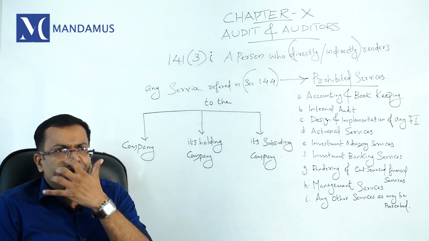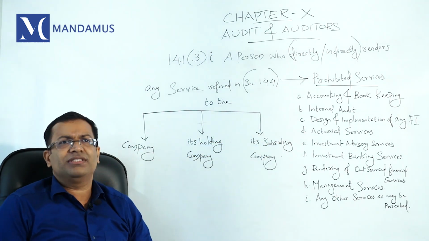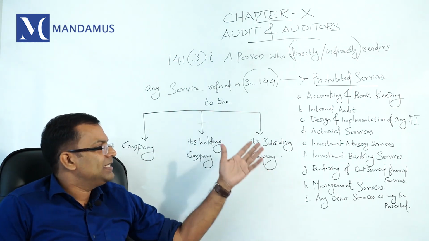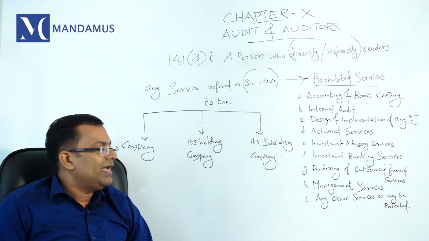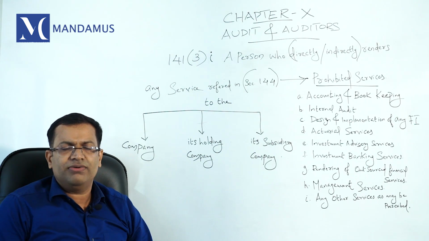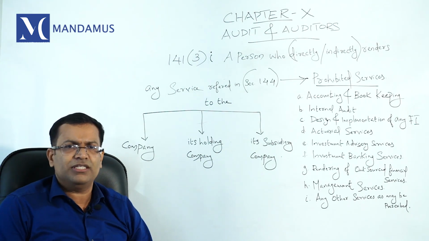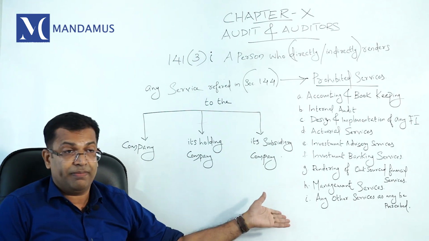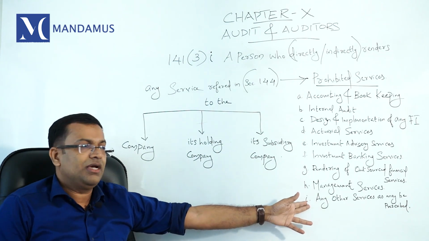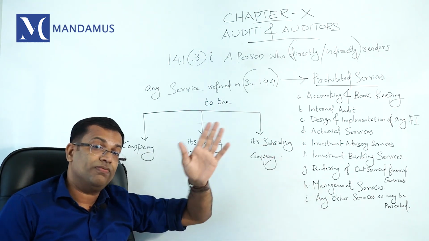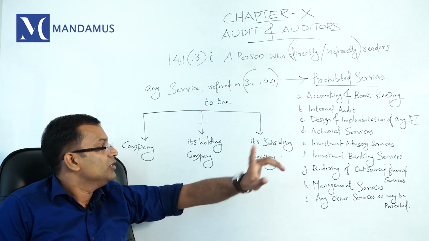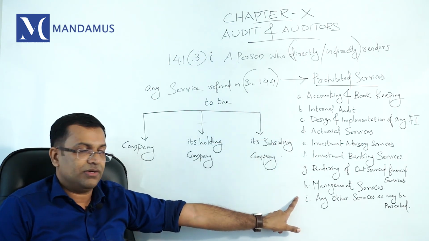See, what are those prohibited services? Prohibited services are accounting and bookkeeping, internal audit, design and implementation, actuary services, investment advisory services, investment banking services, management services, any other services as may be prescribed. Any other service as may be prescribed means rules may be prescribed. So far, no services have been prescribed. So these services are 144 services.